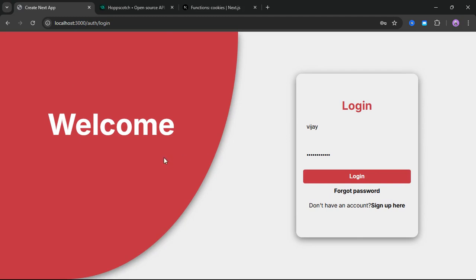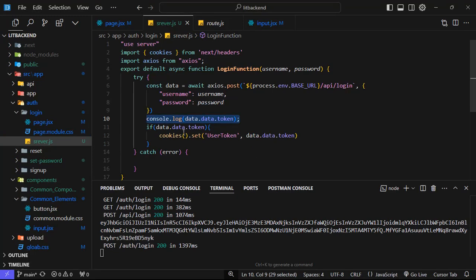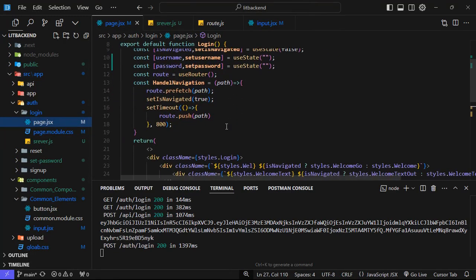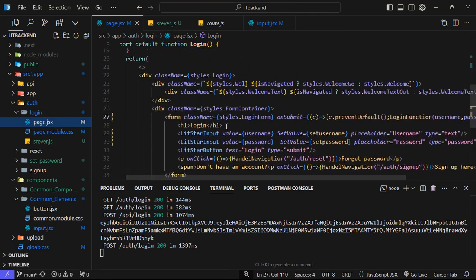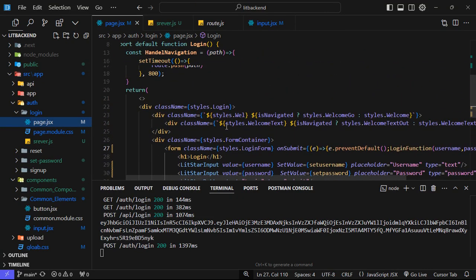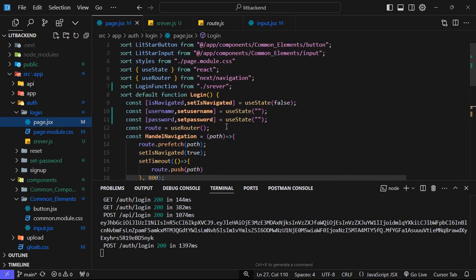Okay, that's all guys, that's all in this video. We have seen how we can implement the logic of login. In the next video we are going to implement the logic of create account. And in the third video, after create account, I will show you one more thing that is really genius. What if we have logged in and again we come to the login screen? Will we come to the login screen or do we need to redirect to the home screen? We will see this.